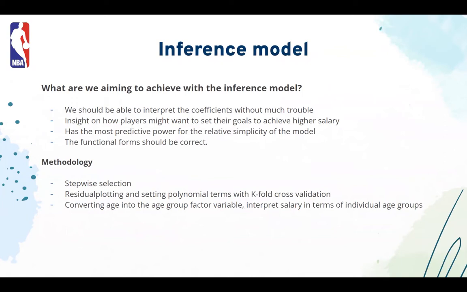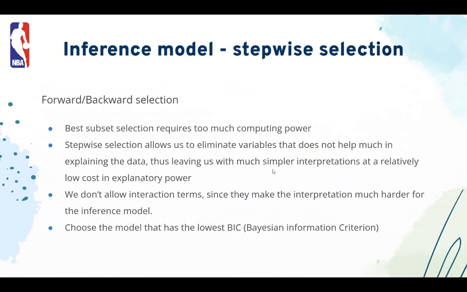In terms of methodology in the inference model, we did some stepwise selection and we used some residual plotting, and we figured out that residuals seem to have a relationship with age, and we set up some solutions for those. To begin with, we used forward and backward selection to eliminate some of the variables to give us more simplicity at the cost of a relatively low decrease in predictive power and explanation power.